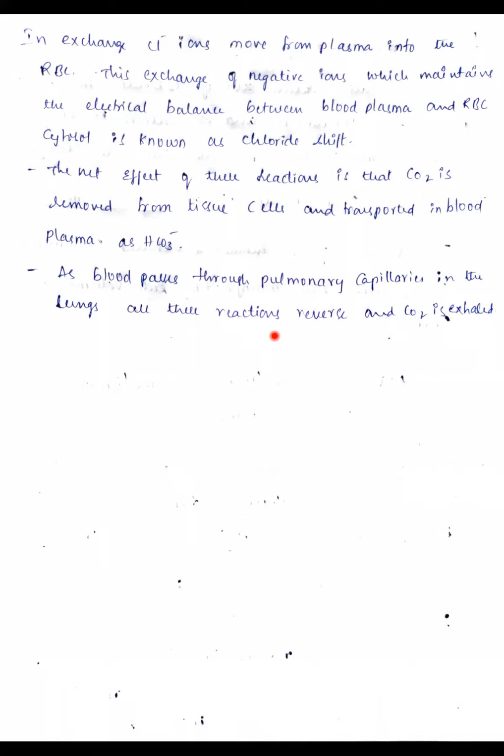Finally, the net effect of these reactions is that carbon dioxide is removed from the tissue cells and transported in the plasma as bicarbonate ions. Not directly as carbon dioxide, but as bicarbonate ions. And finally, as the blood passes through the pulmonary capillaries in the lungs, all these reactions reverse, and the carbon dioxide is exhaled out. That's all, students, about the mechanism of respiration, and next is the transportation of gases.